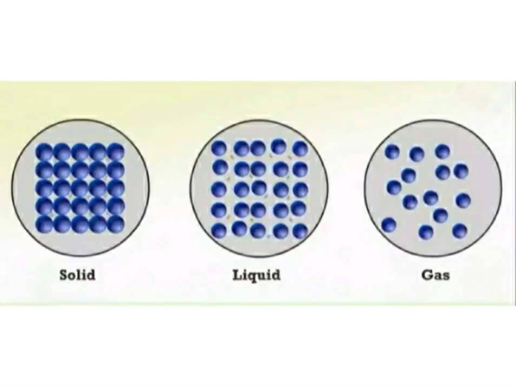Density. Density of matter may also vary. It depends upon the arrangement of particles. As you can see here, in solid, molecules are closely packed as compared to liquid and gas. So solid has high density as compared to liquid and gas. In liquid, molecules are loosely packed, so liquid has lower density as compared to solid. Whereas in gas, molecules are very loosely packed, so gas has very low density as compared to solid and liquid.